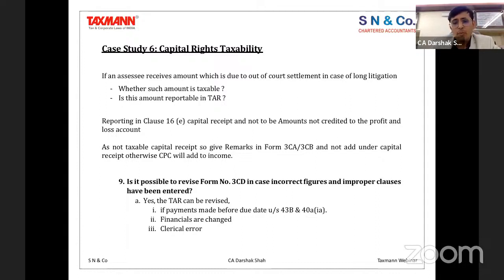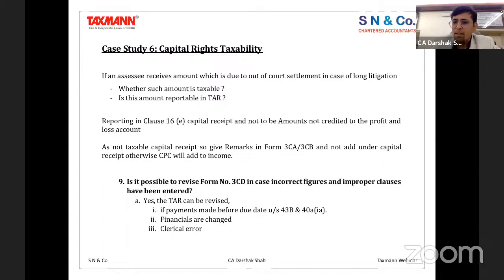Actually, if you report it over there, then it gets added. So what can be done is that you consider it to be a capital receipt, and you can mention as part of the note that though it is a capital receipt, since it is not taxable, though it is not credited to profit and loss account, it is not reported under that clause.